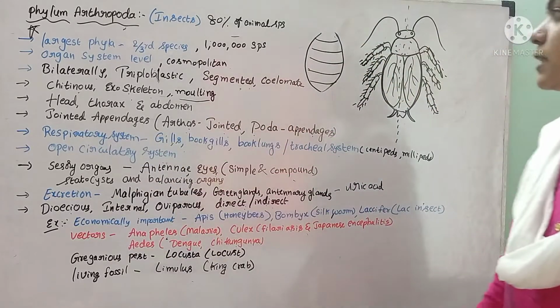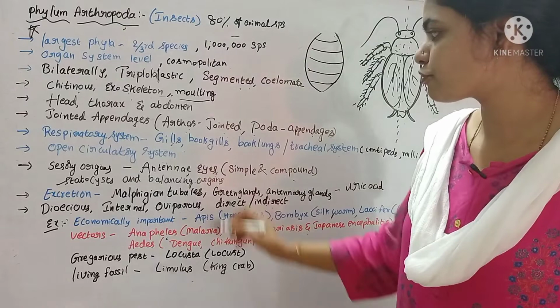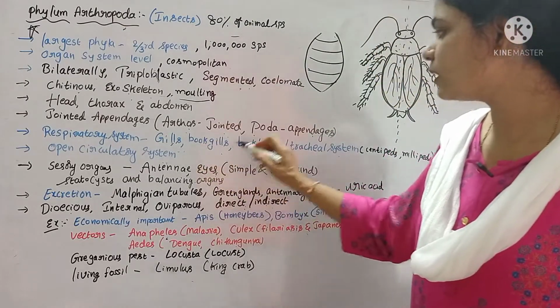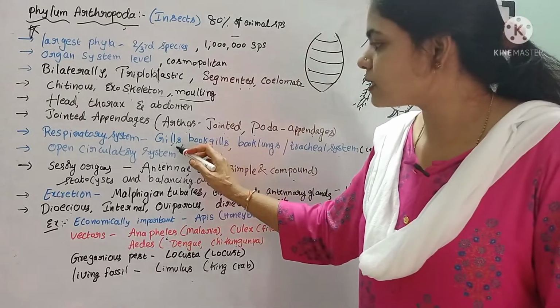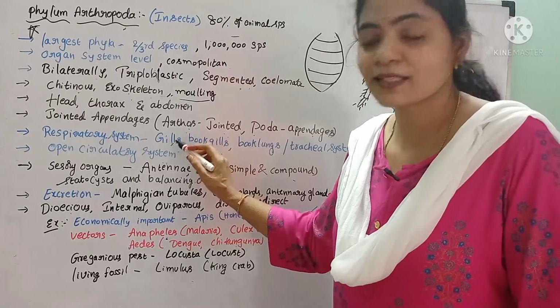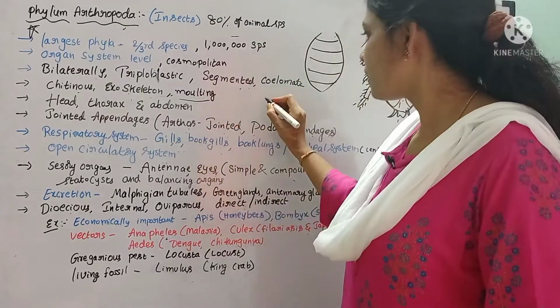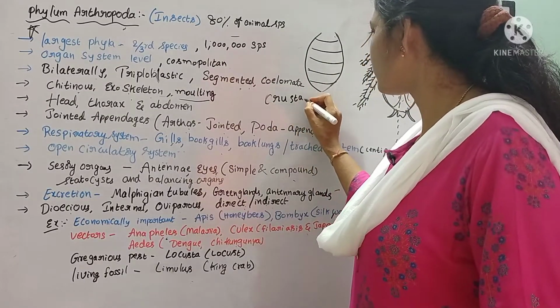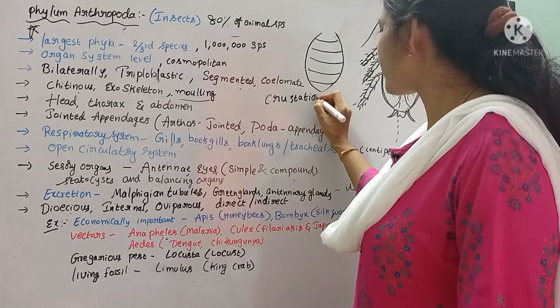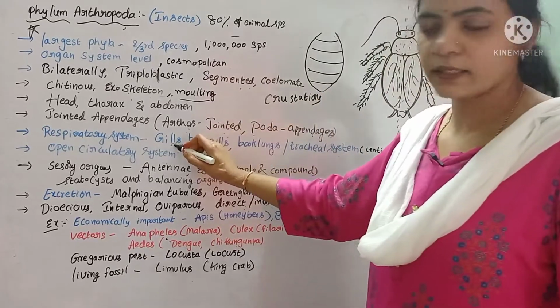And in this, the respiratory system consists of gills, book lungs and tracheal system. In some organisms like crustaceans, the respiratory organs are gills.